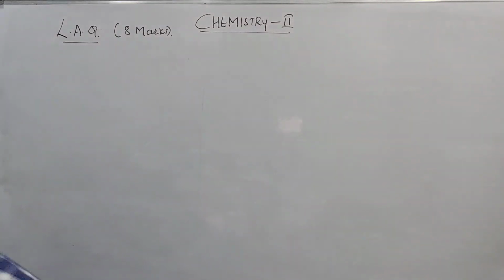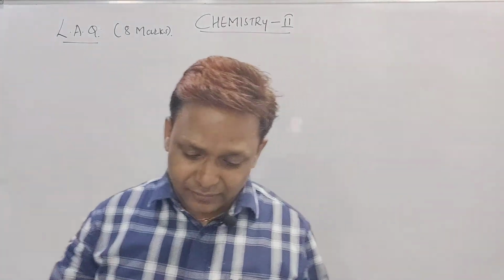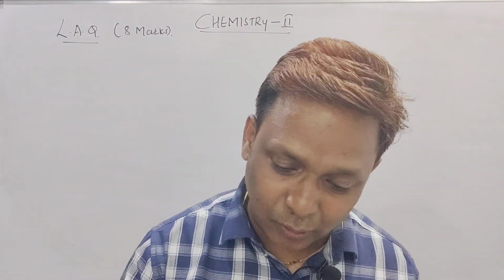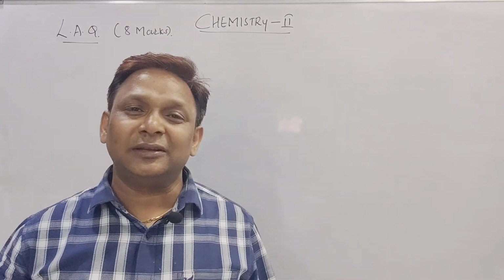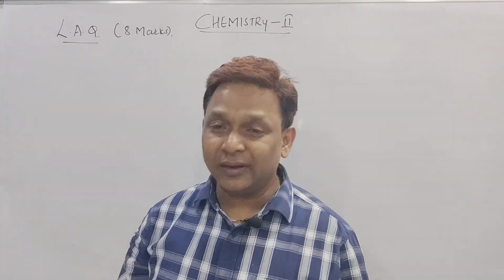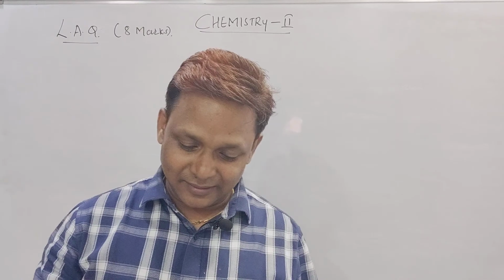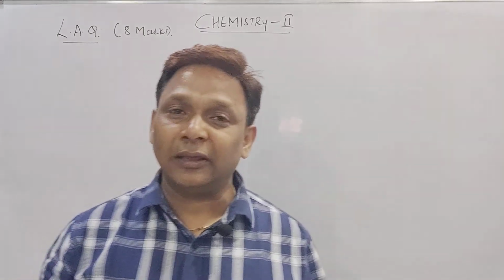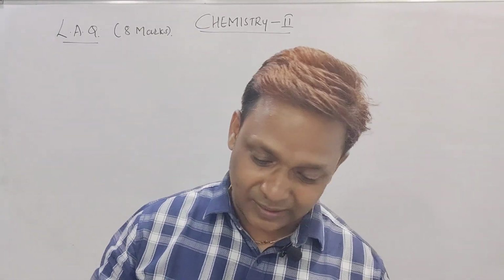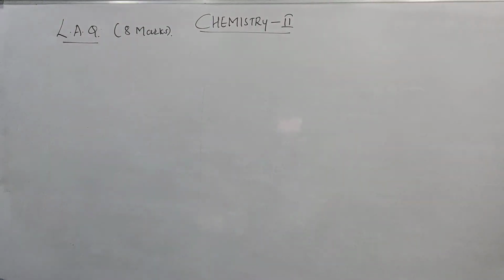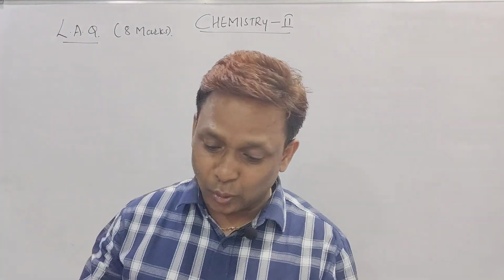What is the new pattern? We are getting 4 LAQs. Previously we used to get only 3 LAQs, and out of those 3 we had to write any 2. But this time it is not like that. This time we are going to get 4 LAQs, and out of those 4 we have to write 2 LAQs.